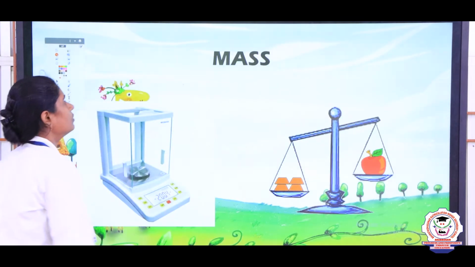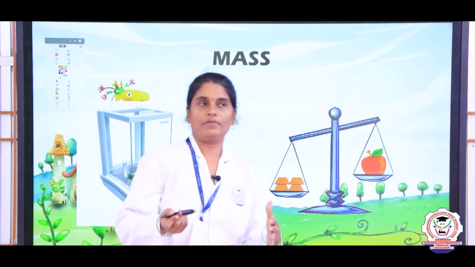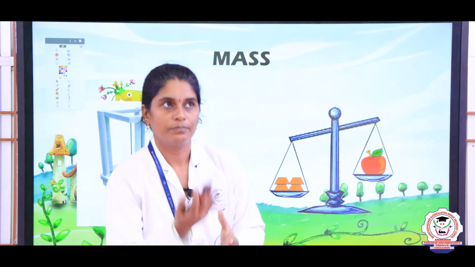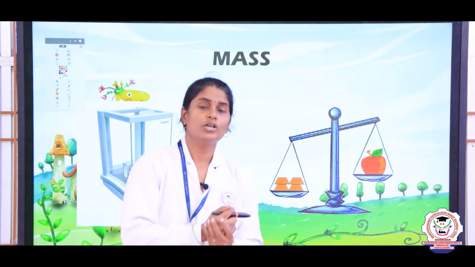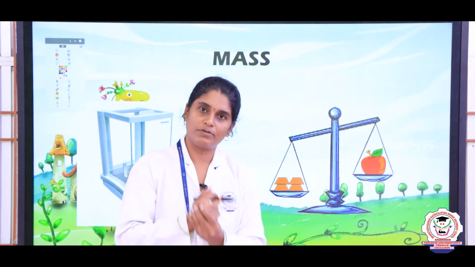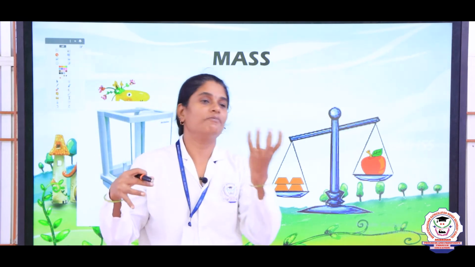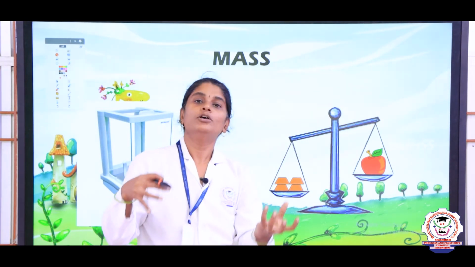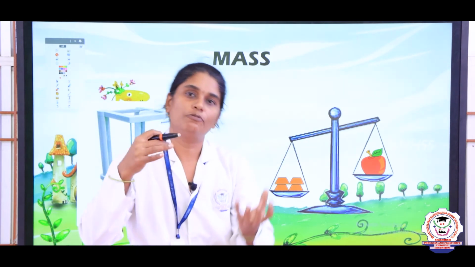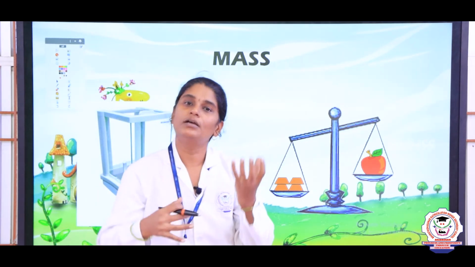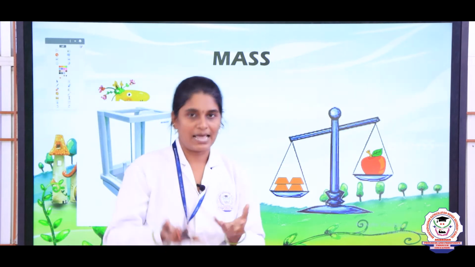Okay. So, here when you go to a shop or when you go to a fruit shop, you will buy the fruits, right. So, what the fruit seller used to weigh. He will take the fruits and he will keep it in a weighing balance, weighing scale, right, and he will keep some weight on the other balance, right. So, in that way the fruit seller measures the weight of the fruits, and even the vegetable seller also measures the weight of the object with the help of the weighing balance, right.